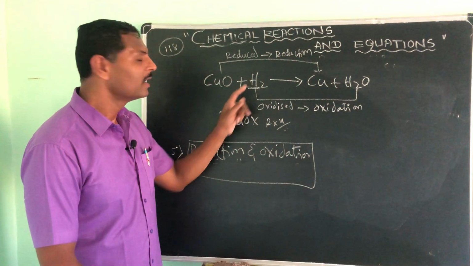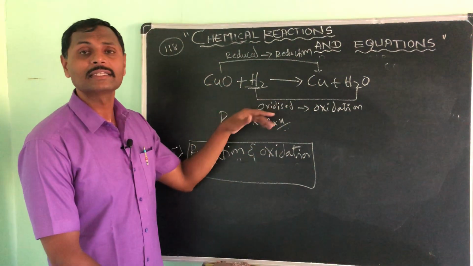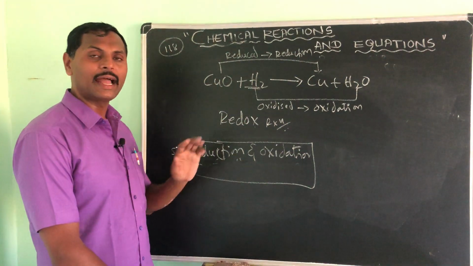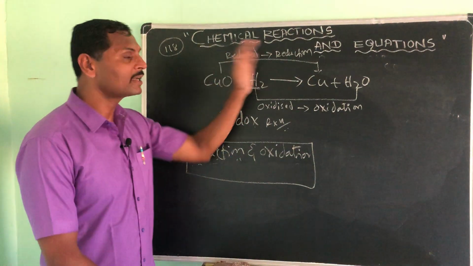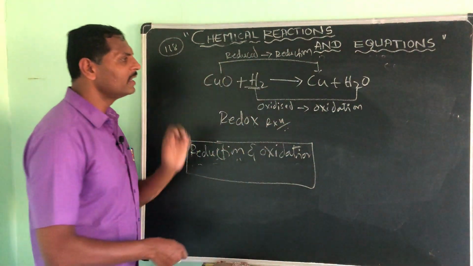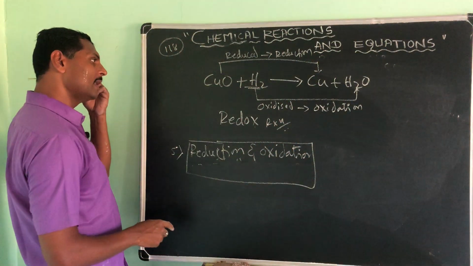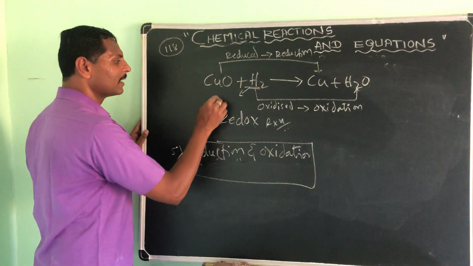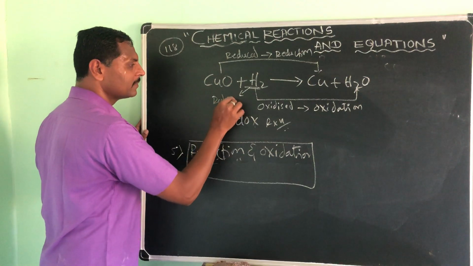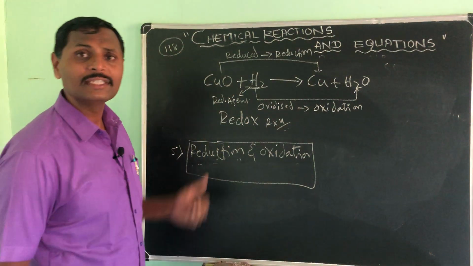So if they give you such a chemical reaction and ask you the reducing agent and oxidizing agent, these are very simple marks you can make and say, yes sir, this is a reducing agent. Then which is the oxidizing agent? Which is having the oxygen here in the reactant?